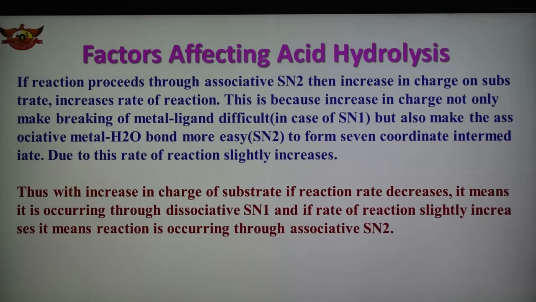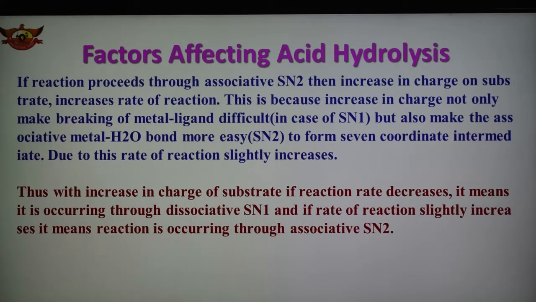If the reaction proceeds through associative SN2, then an increase in charge on the substrate increases the rate of reaction. Sometimes this also happens. This is because an increase in charge not only makes breaking of the metal-ligand bond difficult in the case of SN1, but it makes the formation of the metal-water bond easier, forming a seven-coordinate intermediate, and because of this the rate of reaction slightly increases. It is also observed that with an increase in charge on the substrate, if the reaction rate decreases, it means it is occurring through dissociative SN1.